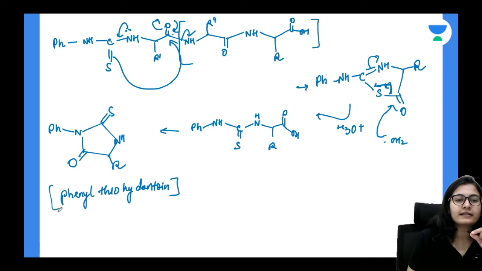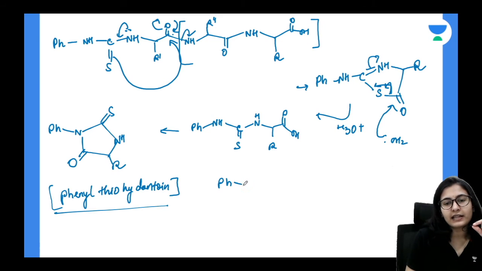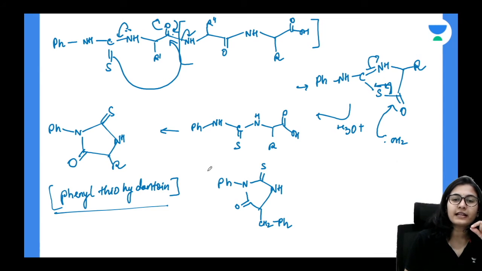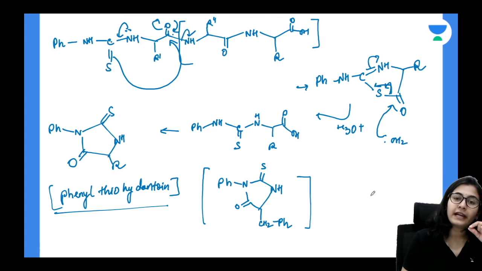All right, how would you recognize which amino acid is present? So in your questions, what will be asked is, let's say the question is telling you that after 2 steps of amino acid sequencing, you are getting this kind of a molecule. Let's say this is the first molecule that you have got on the amino acid sequencing. So what would you say, which acid is present on the N terminal?